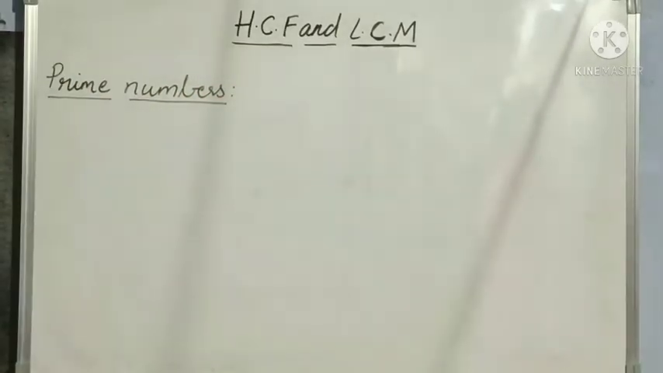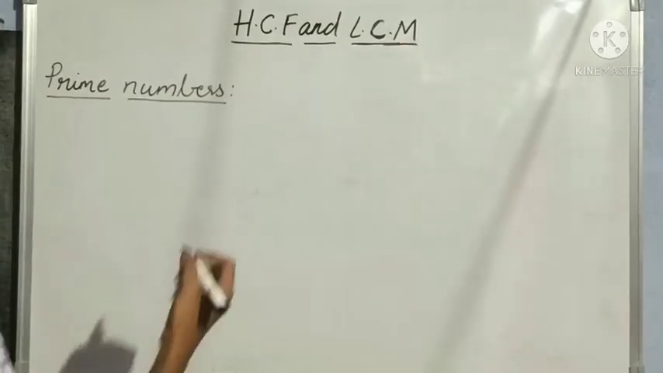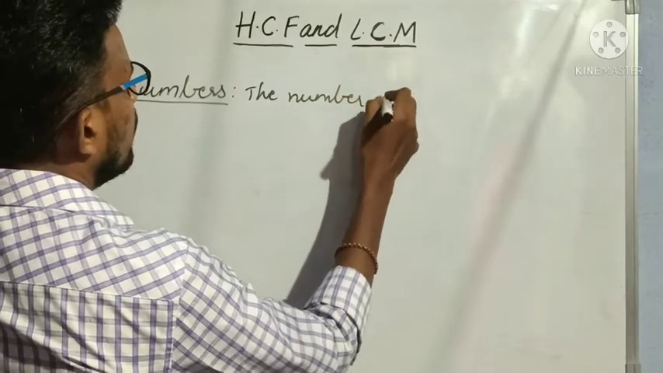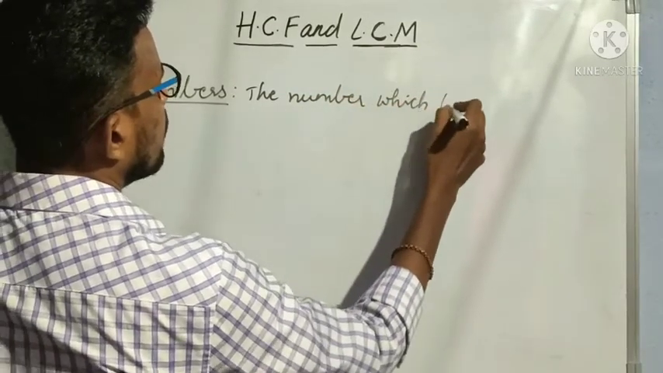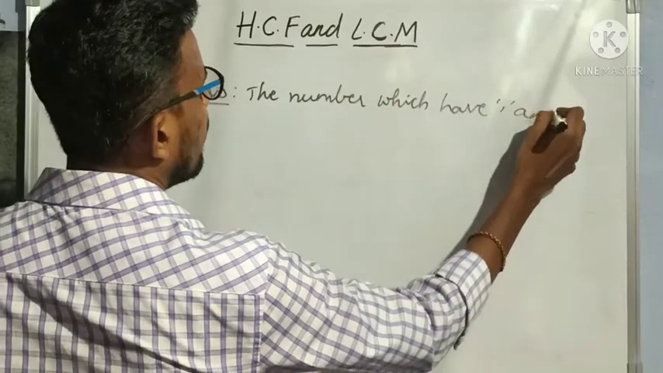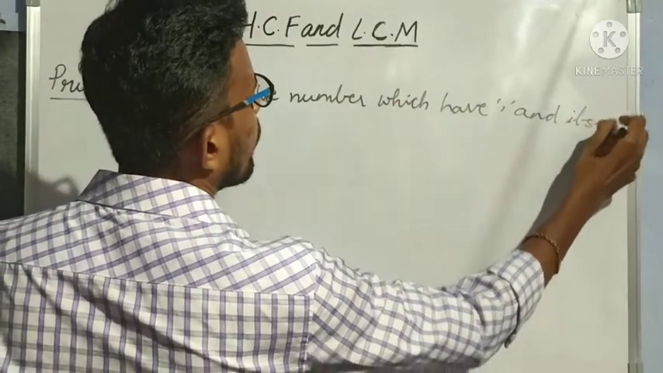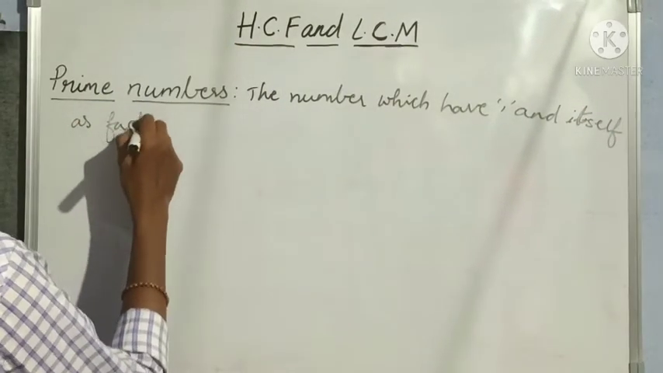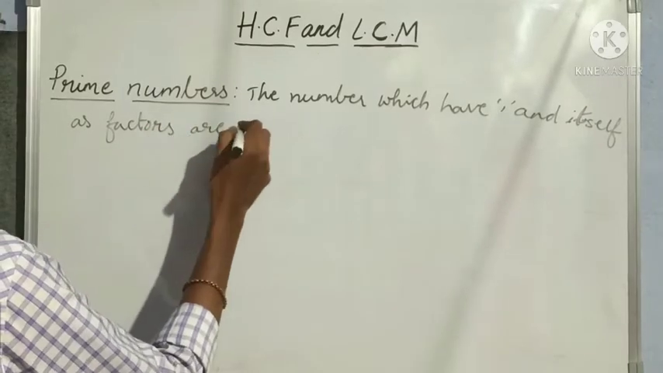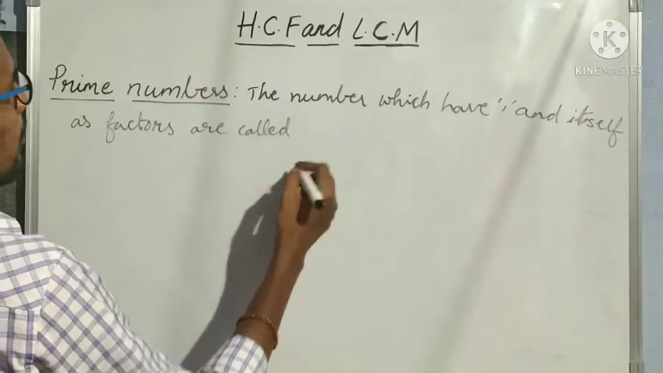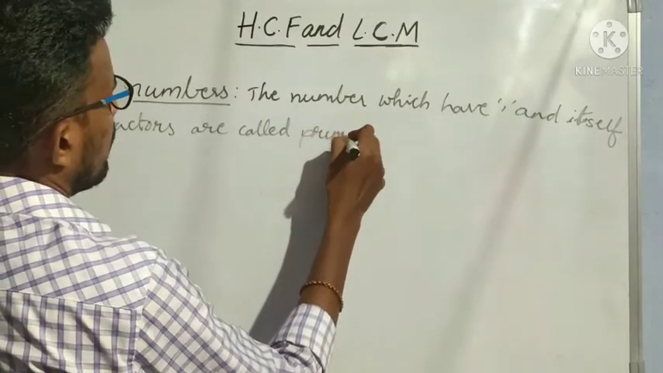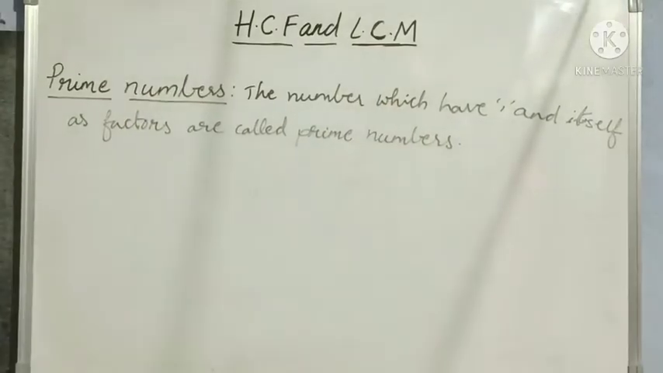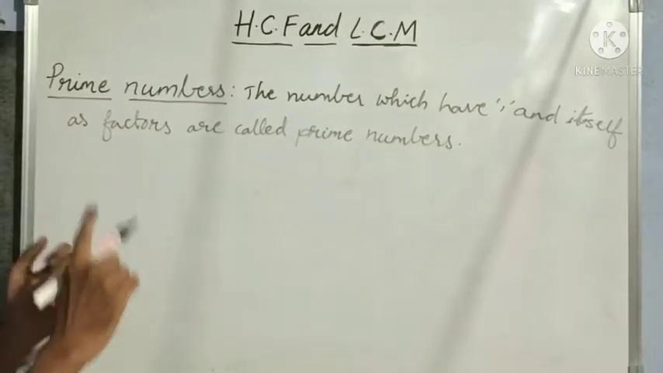Okay, prime numbers and composite numbers. What are prime numbers? The numbers which have 1 and itself as factors are called prime numbers. Okay. So prime numbers have exactly 2 factors. Those are 1 and itself.